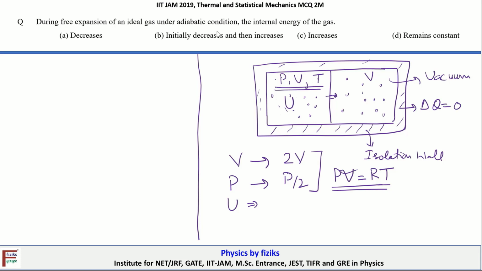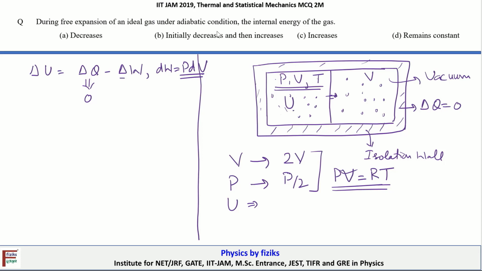Now the question is, what is the work done by the gas? If we take a look at the equation of the first law of thermodynamics, which says that delta U is equal to delta Q minus delta W, where dW is equal to P times dV. Remember, because this process is thermally isolated from the surrounding, delta Q is 0 here.